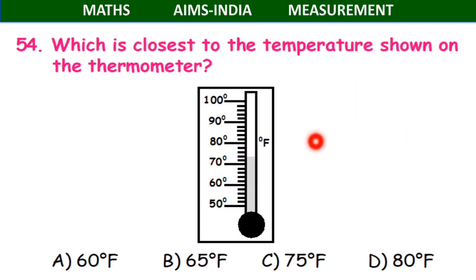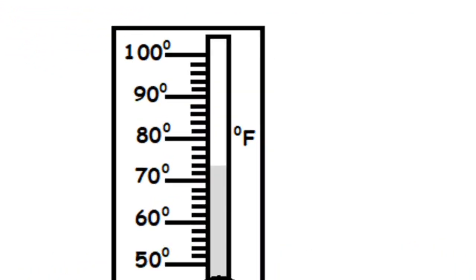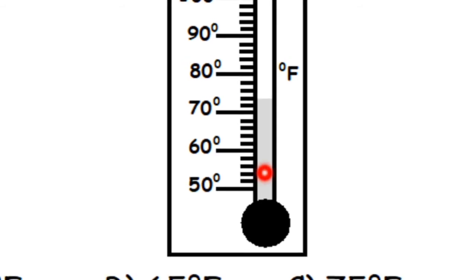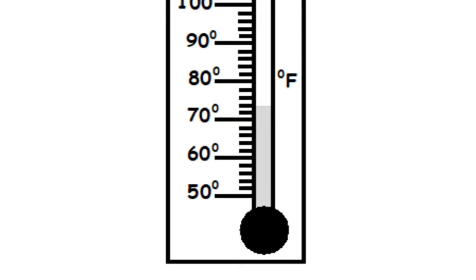Coming to question 54. Which is closest to the temperature shown on the thermometer? Again, see here, children, what do we have in the temperature? Are you able to see this darker line? Yes. Now where is it stopping? Till here it is 70, and as I said in the previous class, for every small line add 2.